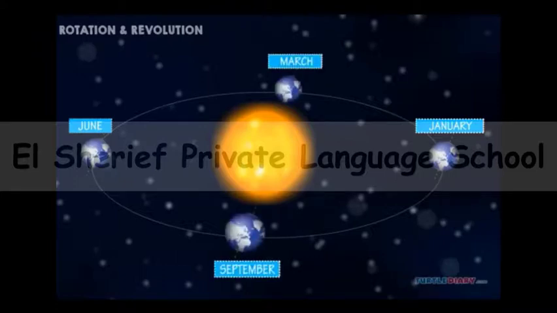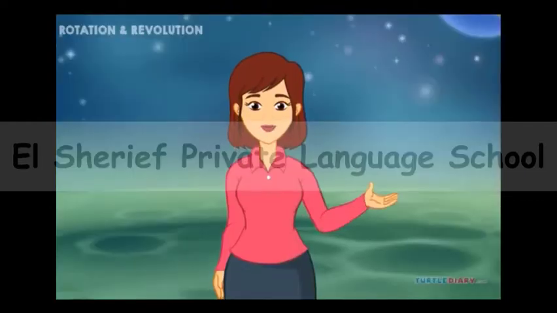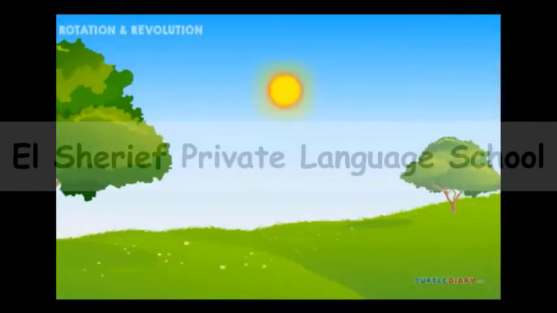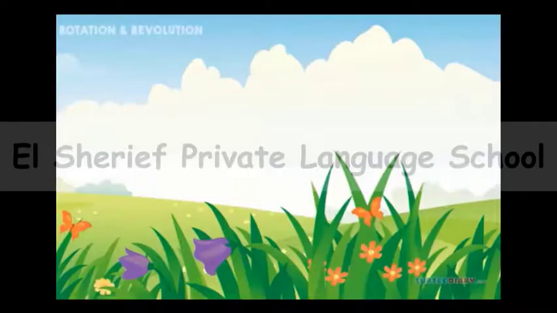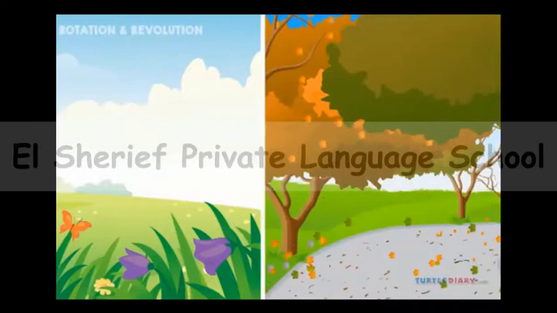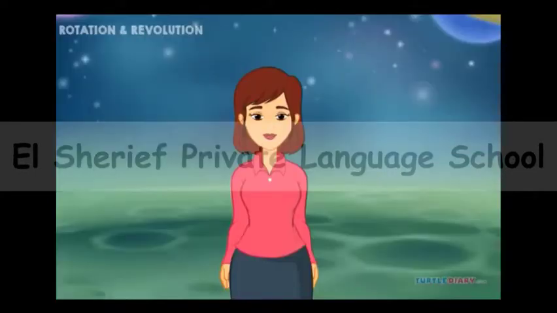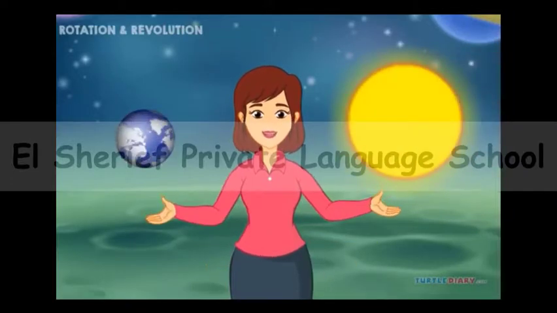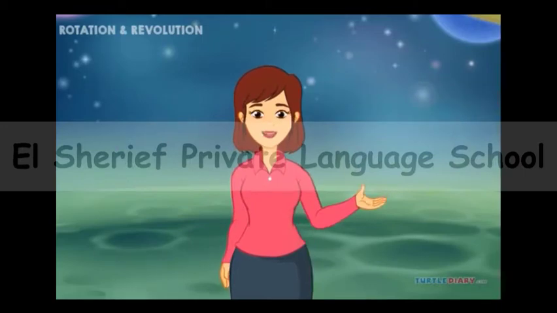In March and September, the sun is facing right at the middle of the Earth. The rays of the sun hit the northern and southern hemispheres equally. Days and nights are about equal in length. It's not hot like summer. It's not cold like winter. We have spring and fall. Winter, spring, summer, and fall. They all depend on the sun and the tilt of the Earth. What is your favorite season?